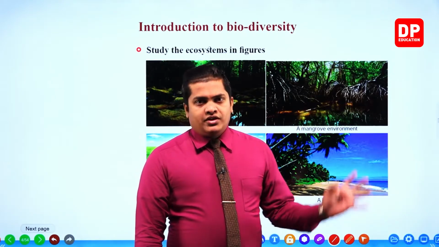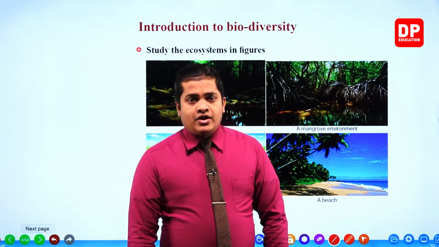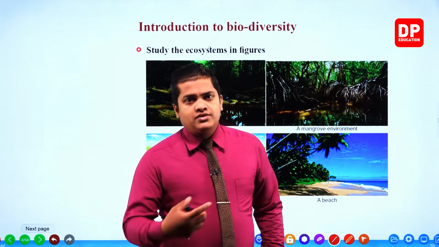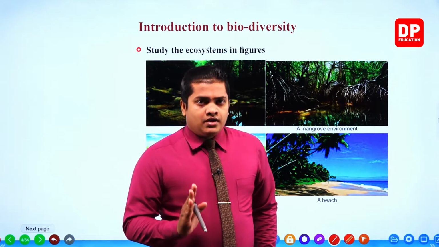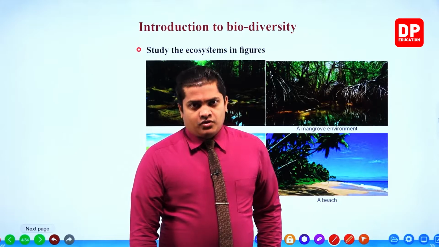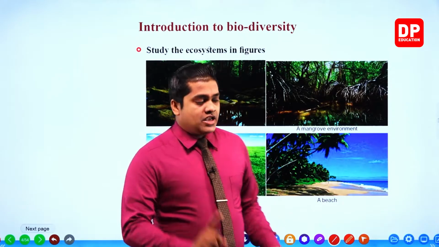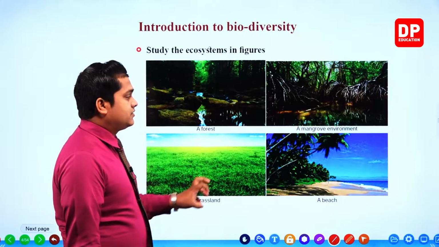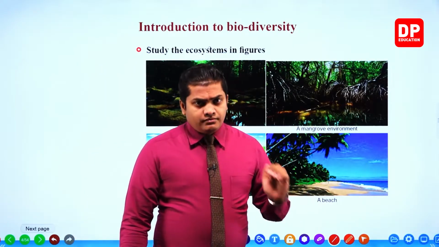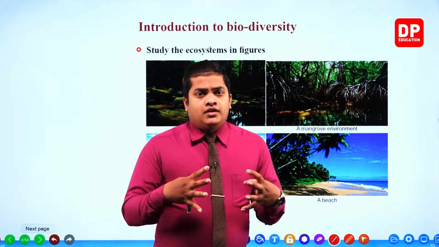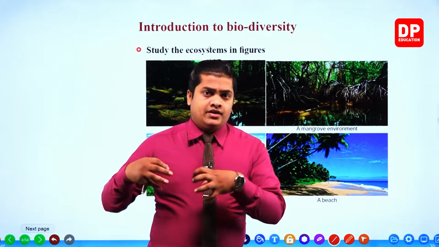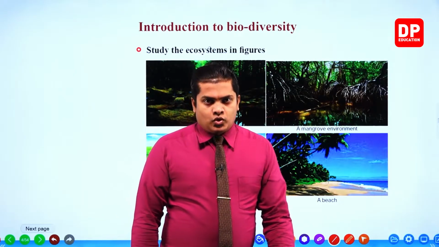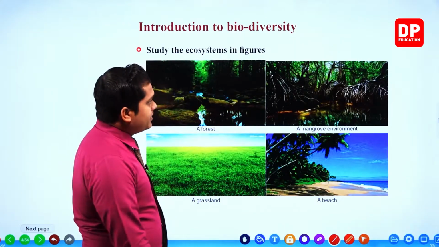Okay, so not only those things like agricultural lands, but also human settlement areas like housing schemes can be considered as man-made ecosystems, my dear children. Remember, there are natural ecosystems like mangrove environments, beaches, grasslands and forests, and also man-made ecosystems like industrial lands, human settlement areas, agricultural lands and so on. Okay, right, so these are the examples for